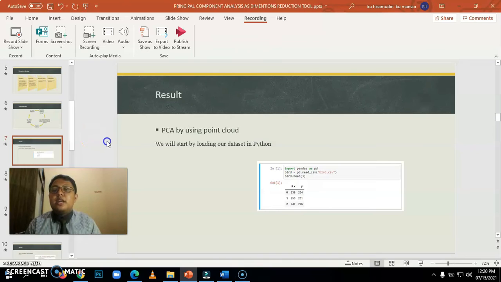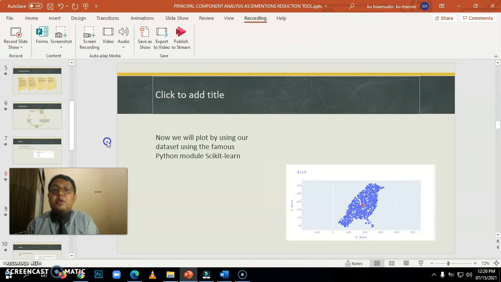We do 2 experiments, which are PCA by using point cloud and PCA by using any dataset. Firstly, I will present PCA by using point cloud. We will start by loading our dataset in Python. Now we will plot our dataset using the famous Python module scikit-learn, and we will get something like this.